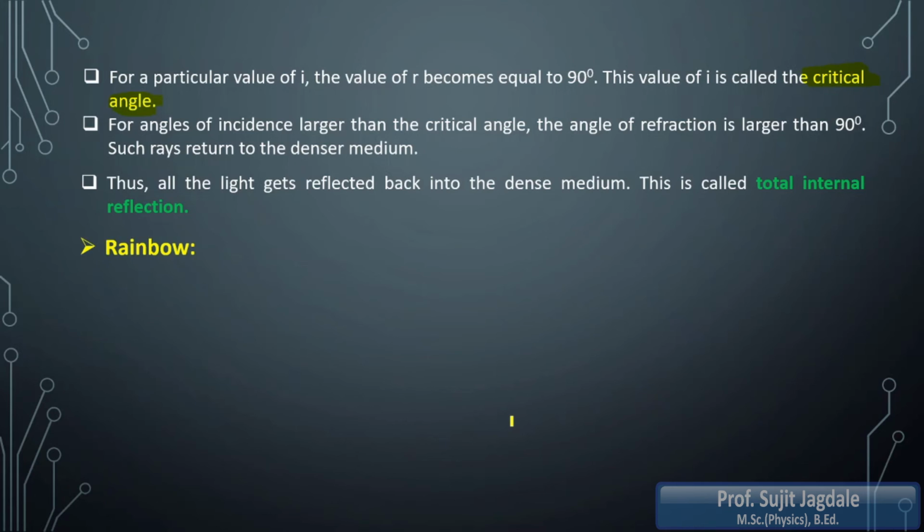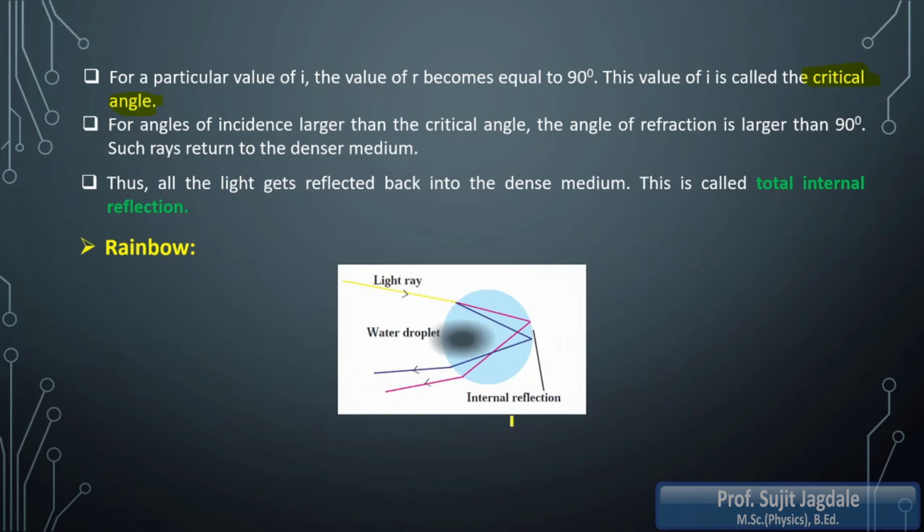And like total internal reflection, the rainbow also has some particular conditions to form. In the rainbow, you observe three concepts at a time: the refraction of light, the total internal reflection, and the dispersion of light also.